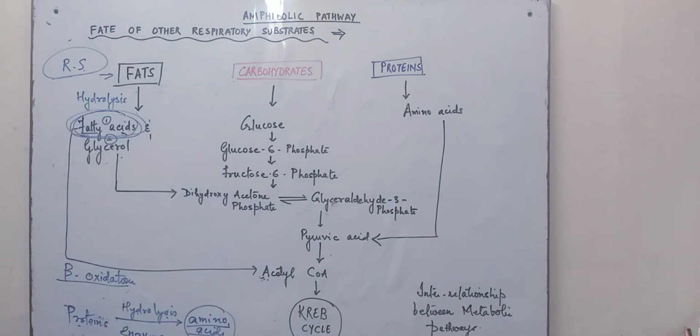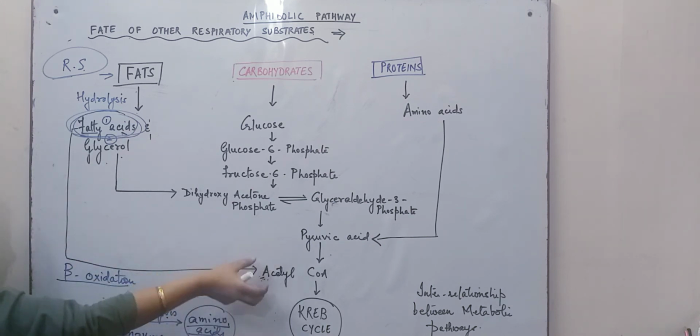Since it has both, the respiratory pathway is also known as an amphibolic pathway. Amphi means dual purpose. The respiratory pathway is a catabolic process; catabolic processes break down complex material into simpler forms. Here the fatty acids are converted into simpler forms, that is the catabolic process.